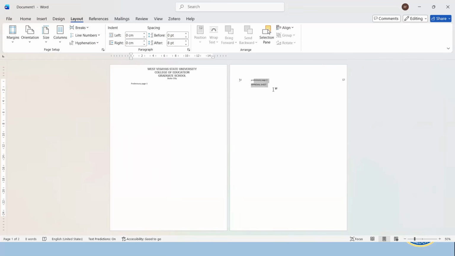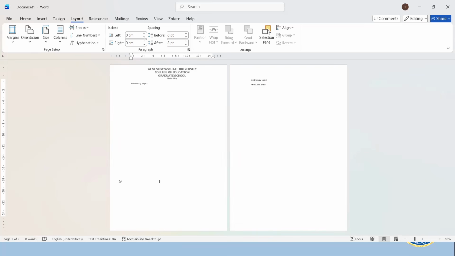But on the second page, still the text remains on top. So it will eliminate problems later on pagination so that we are sure that the succeeding pages will not change every time you make changes on the preceding pages.